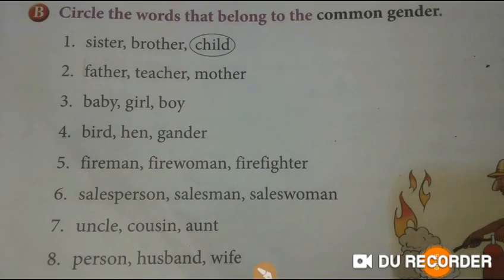Since sister refers to a female, so it belongs to feminine gender. The next is brother. Since brother refers to a male, so it belongs to masculine gender. Now the next word is child. So child can be a male or female, so it belongs to common gender, and this is what is circled.